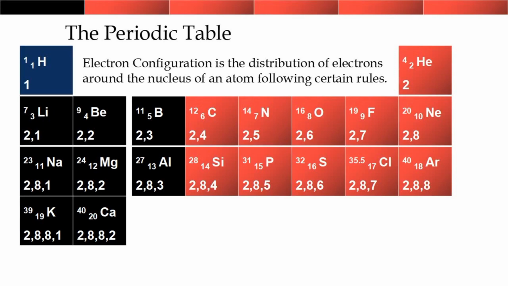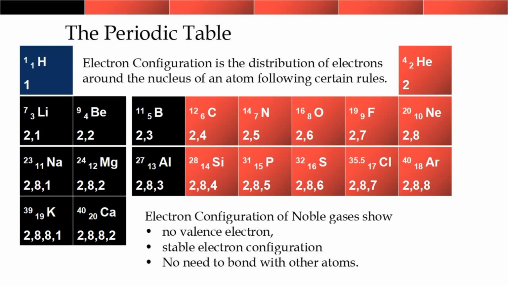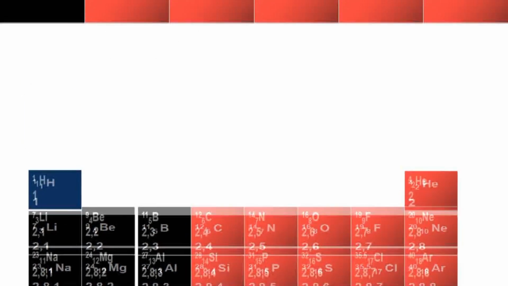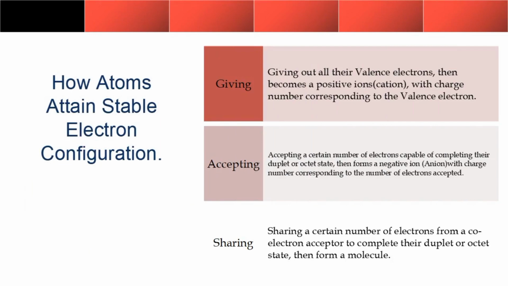So because of this, we can say that these noble gases show what we call no valence electron. What we mean by that is they are no longer waiting for passengers, in the idea of passengers. So they are no longer waiting for electrons. Because of that, we say they have stable electron configuration. And also, there is no need for them to bond with other atoms. Okay. So other atoms want to be like these noble gases, and how they do that is by giving out all their valence electrons, then becoming a positive ion with a charge number corresponding to those valence electrons.